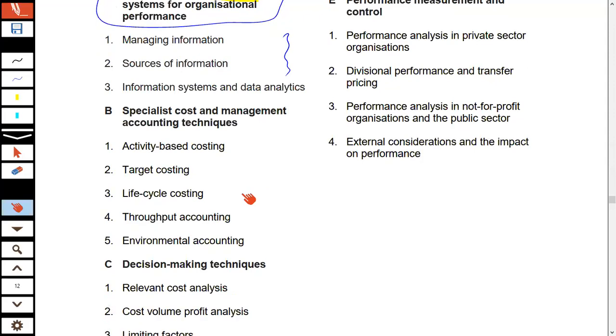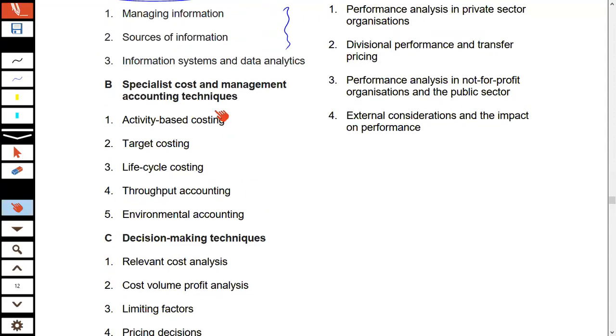Next is part B of the syllabus. If you review it, you would see that part B is about specialized cost and management accounting techniques. What exactly do we mean by that? It means activity-based costing, target costing, life cycle costing, throughput costing, and environmental costing.